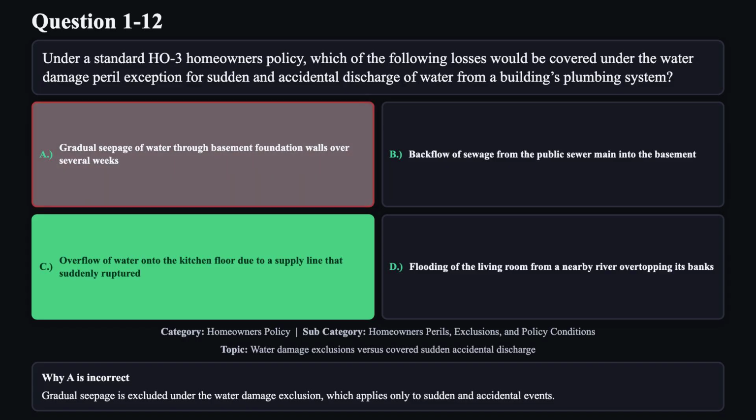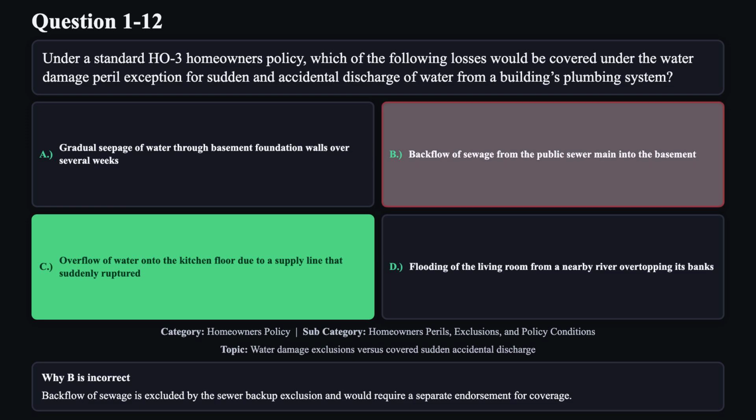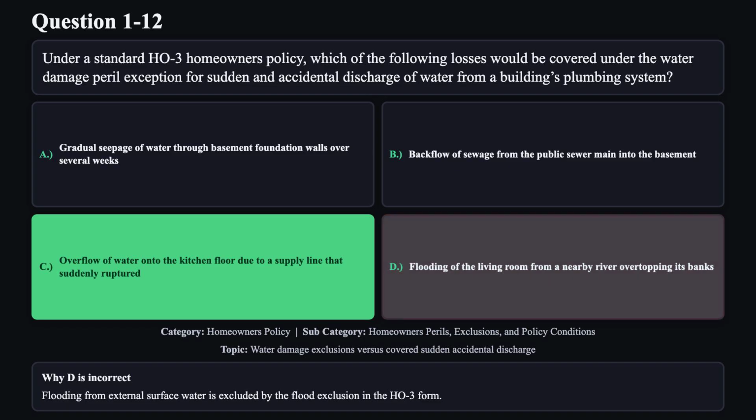Gradual seepage is excluded under the water damage exclusion, which applies only to sudden and accidental events. Reason B is not correct. Backflow of sewage is excluded by the sewer backup exclusion and would require a separate endorsement for coverage. Reason D is not correct. Flooding from external surface water is excluded by the flood exclusion in the HO3 form.